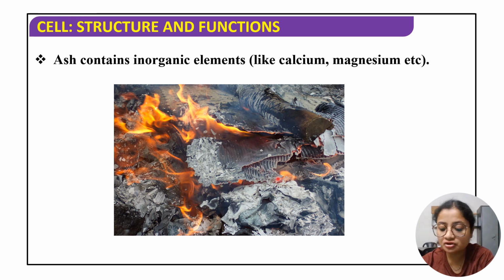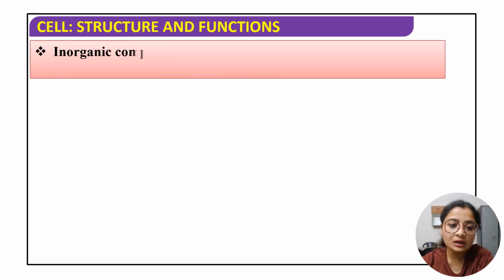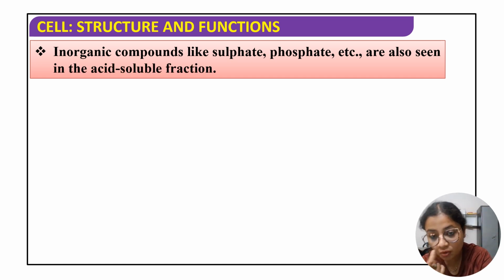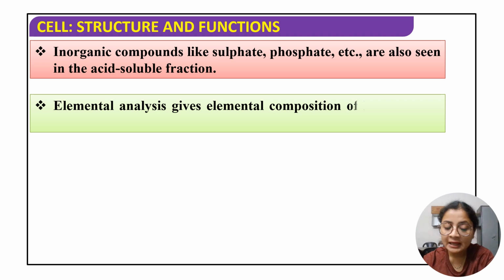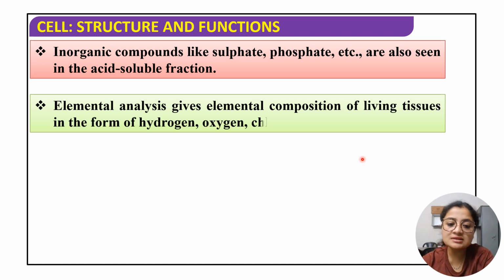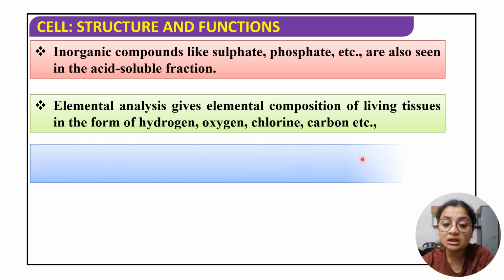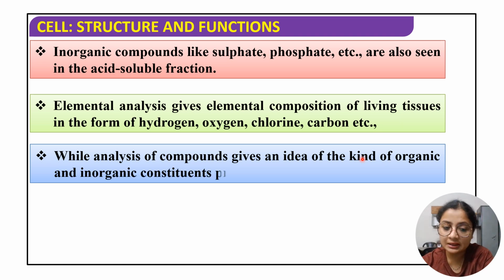So this is just a picture of how that ash will look like, and in this ash the major elements that we will be having will be calcium and magnesium. Inorganic compounds like sulfate, phosphate will also be seen in the acid soluble fraction, which I already talked about. And elemental analysis will be giving us an elemental composition of living tissues in the form of hydrogen, oxygen, fluorine, carbon. Means what are the elements present in the living system, उसके बारे में हमें जानकारी मिलेगी.